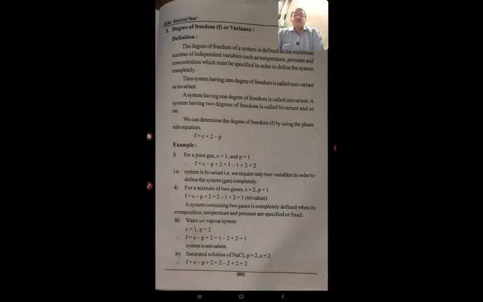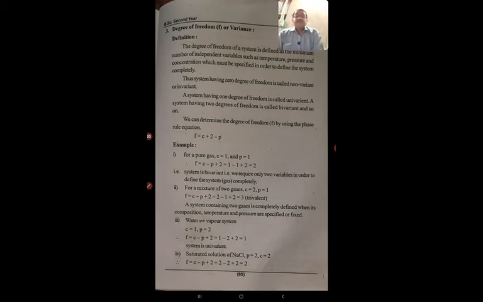So for example, when we determine the degree of freedom F by using the phase rule equation, F is equal to C plus 2 minus P. For a pure gas, C is equal to 1 and P is equal to 1, then the phase rule equation becomes F is equal to C minus P plus 2 is equal to 1 minus 1 plus 2, that gives 2, means degree of freedom becomes 2.